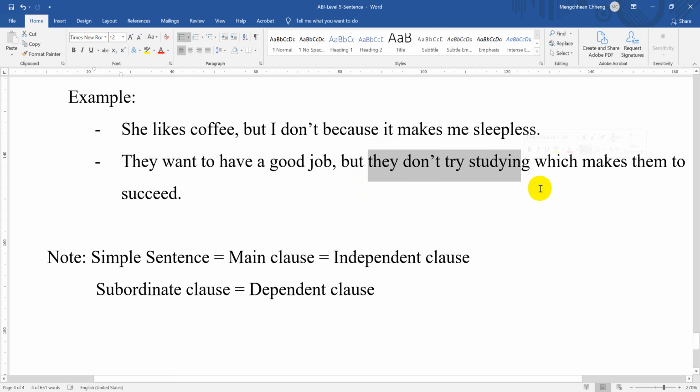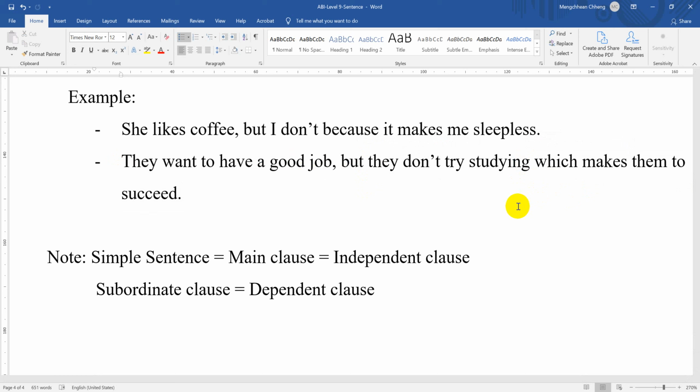So there are two main clauses here, and which makes them succeed, here is one subordinate clause. Remember, there are also a lot of sentences containing two main clauses and more than one subordinate clause as well.